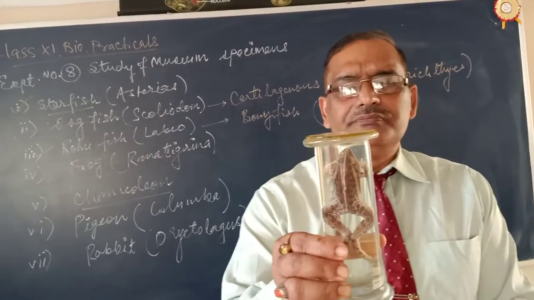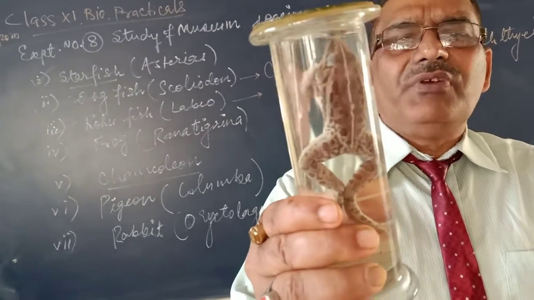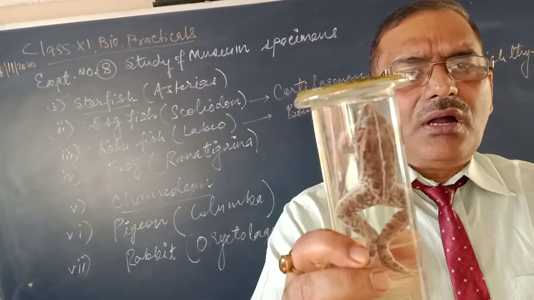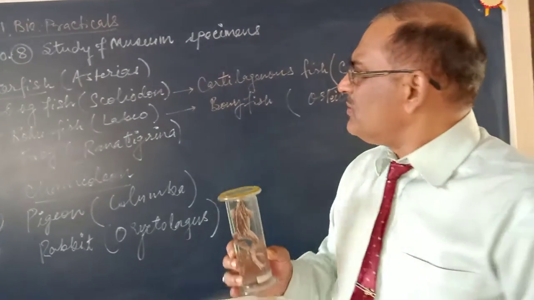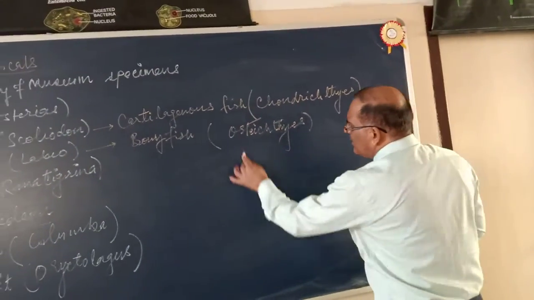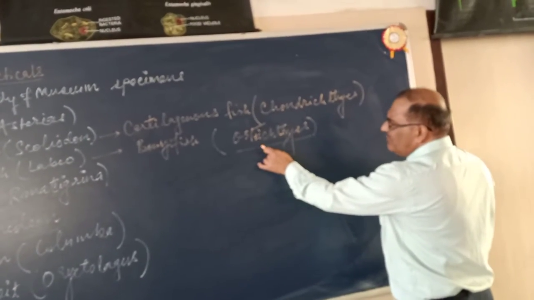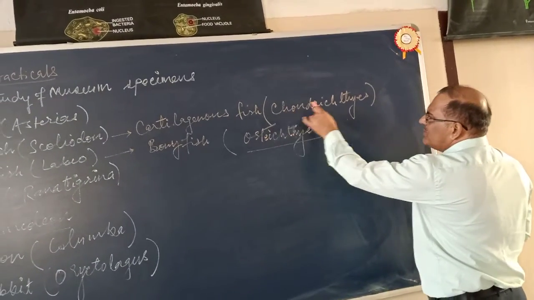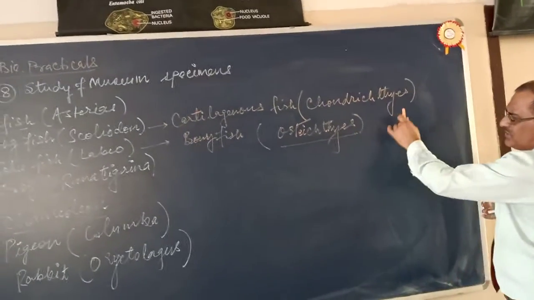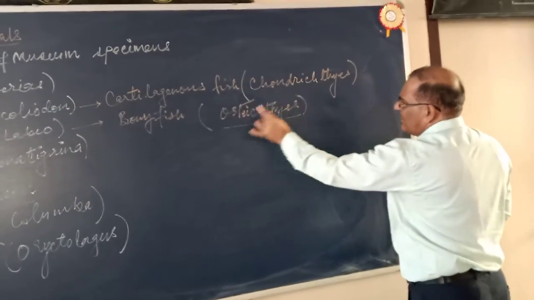Now the next group of vertebrata is amphibia. This is class Amphibia. Cartilaginous fishes we have discussed; this is called class Chondrichthyes. Bony fishes are called class Osteichthyes. Osteology means study of bones, and chondrology is study of cartilages. So Osteichthyes means bony fishes. These are the classes: class Chondrichthyes, class Osteichthyes.